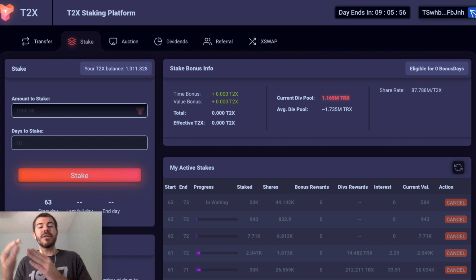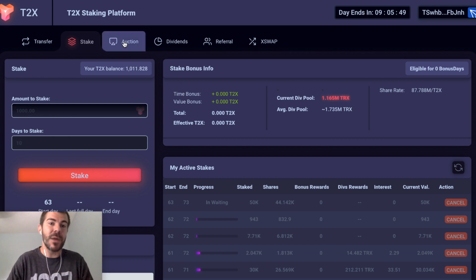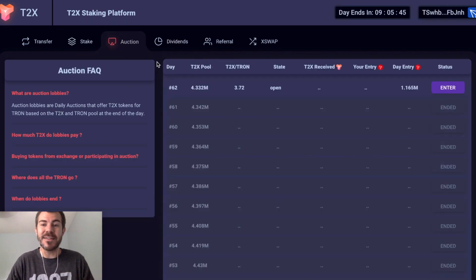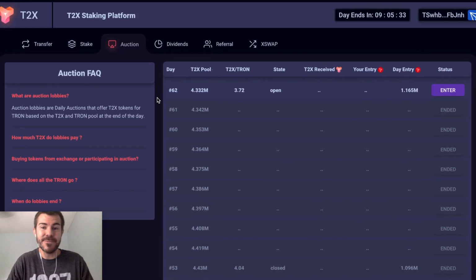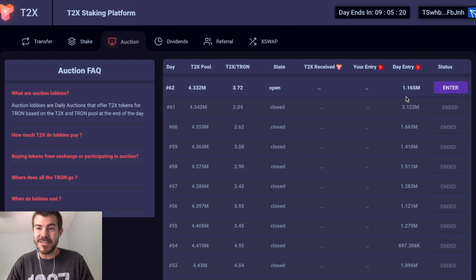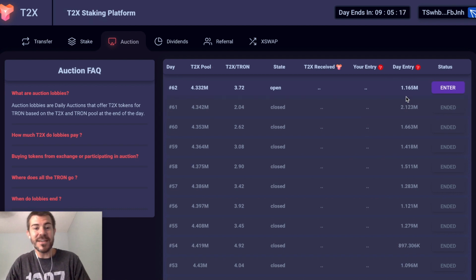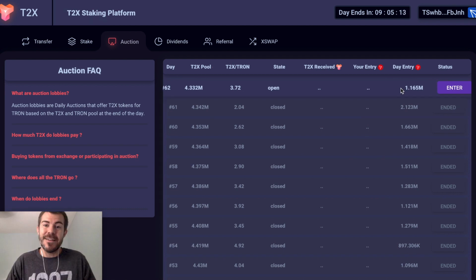They're also partnering with Void and a V2X platform, so there's a lot of exciting stuff coming to this. I don't see the auctions going down anytime soon. I think it's going to continue to grow way bigger than what it is right now. It's only the 62nd day. I got in around day 50, I think. Wish I would have got in sooner, but it is what it is. Hopefully these auctions can get to like 5 million, 10 million, something like that. That'd be pretty crazy. And then we would be seeing some serious rewards, some serious ROI. We're already pretty serious, but it could get insane out here.